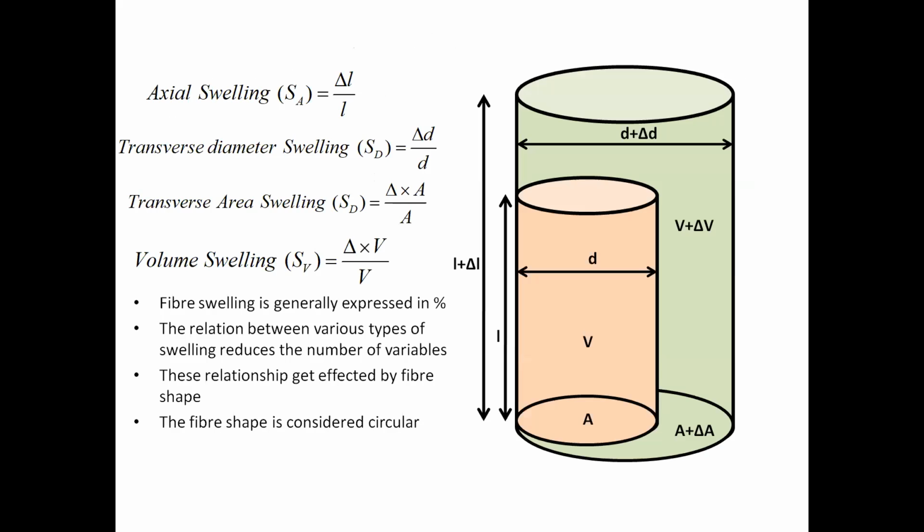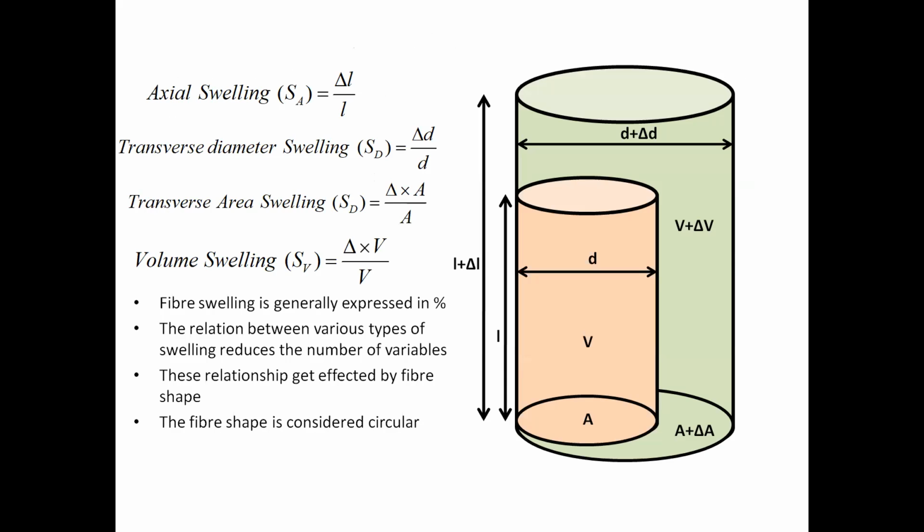Now you can just imagine on this picture, the orange one is the oven dry shape of a fiber. We assume the fiber is completely circular and even in its diameter. So the initial area of cross section is A, length of the fiber is L, the volume of that fiber is V, and diameter is D.